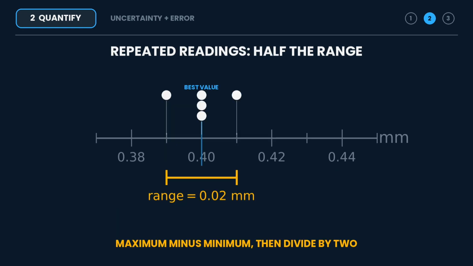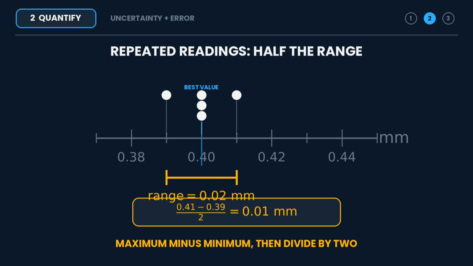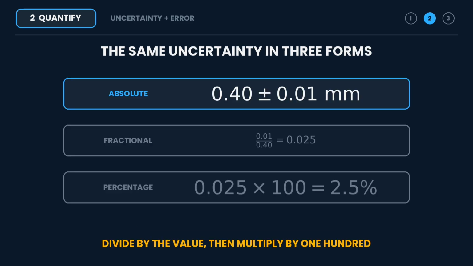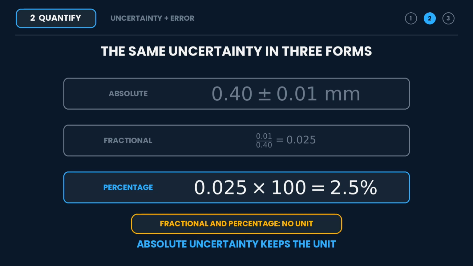For repeated readings, a common estimate is half the range. If our wire diameters run from 0.39 to 0.41 millimeters, half the range is 0.01. We report 0.40 plus or minus 0.01 millimeters. This is an absolute uncertainty, so it keeps the unit. If you divide it by 0.40, the fractional uncertainty becomes 0.025. Multiply by 100 and the percentage uncertainty is 2.5%. Fractional and percentage uncertainties have no unit.